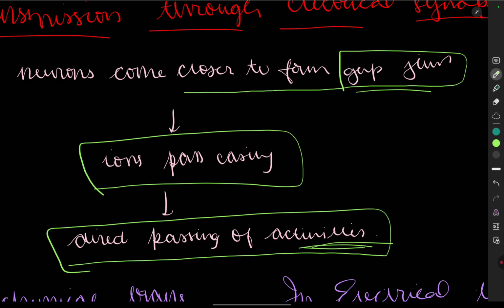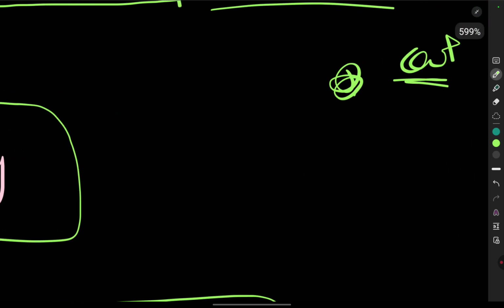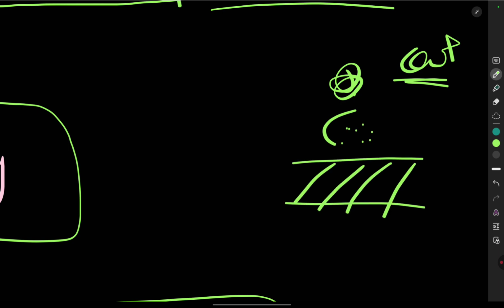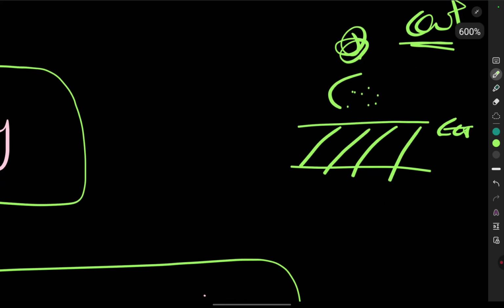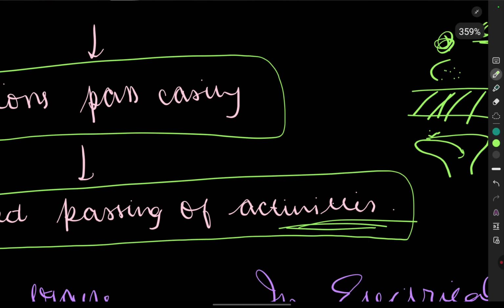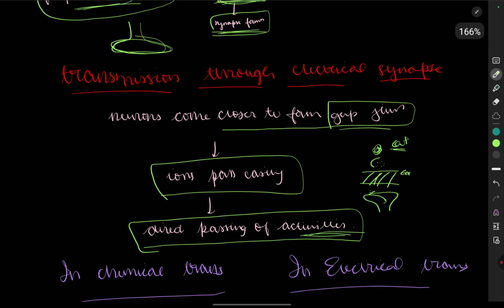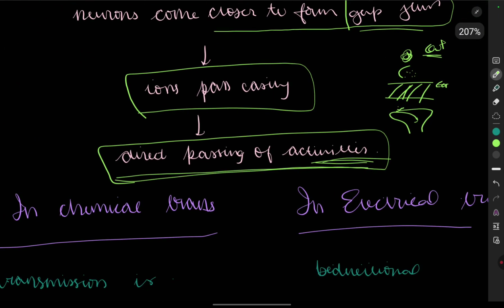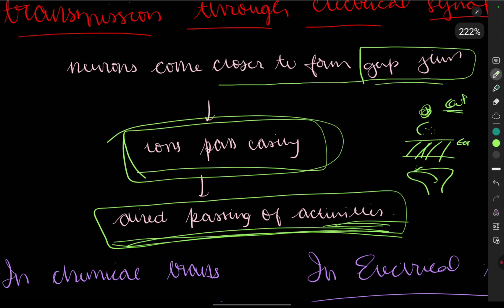which causes the activation. See, with the neurotransmitter, first the vesicle has to come out through the opening of the calcium channels and so on. Then the neurotransmitter has to be released, it has to pass the synaptic cleft, which contains the extracellular fluid. Then it has to go to the postsynaptic neuron, on which the receptors are present, and then bind and bring conformational changes inside the postsynaptic neuron, causing inhibitory or excitatory effects. So it is a huge process, right? But transmission of the electrical impulse is direct, and easy passing of the ions takes place.